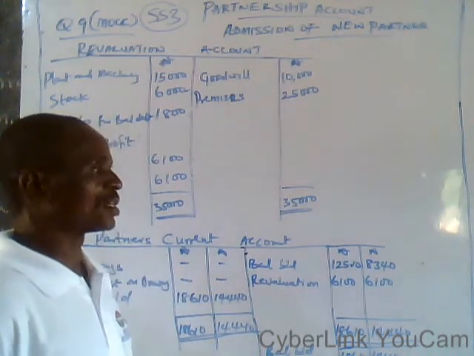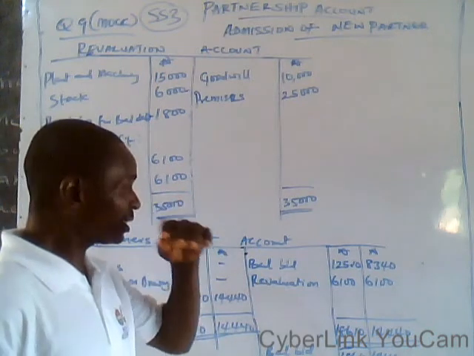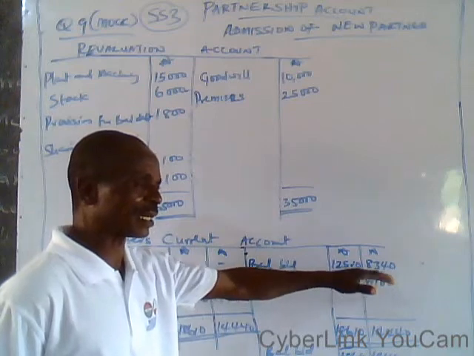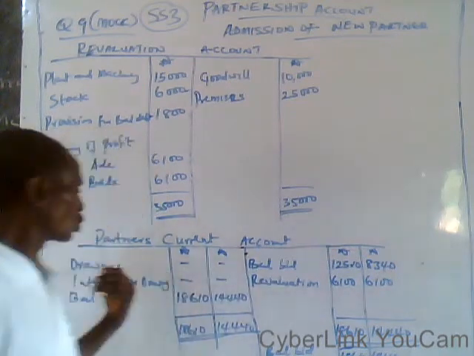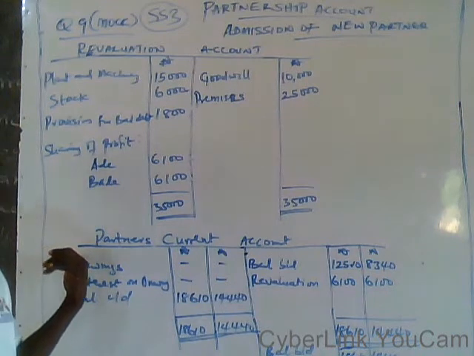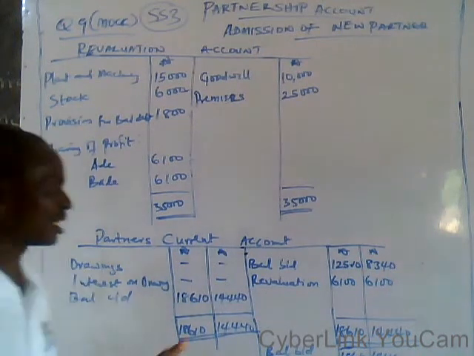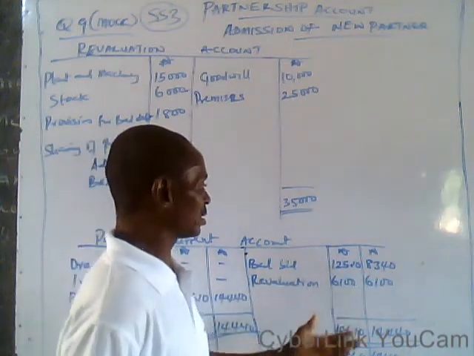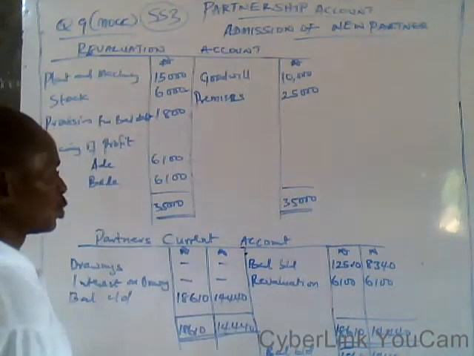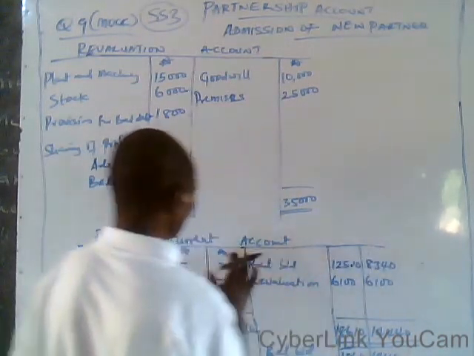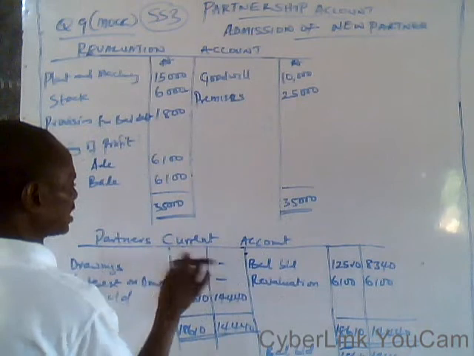The one with the credit should be transferred to the credit side of the current account, but the one with the debit should be transferred to the debit side of the partners' current account. That is, the two balances brought down of the partners' current accounts should not be on the same side.